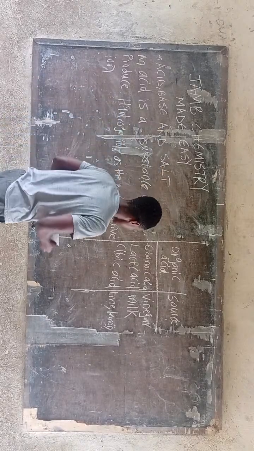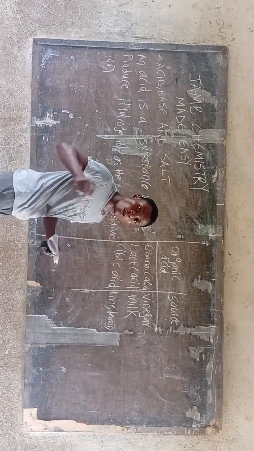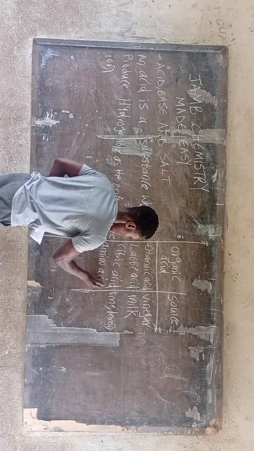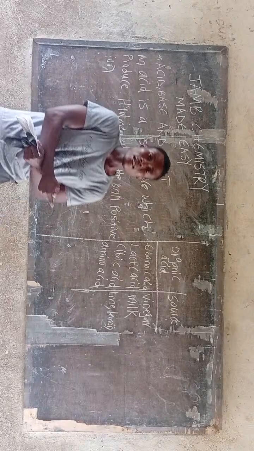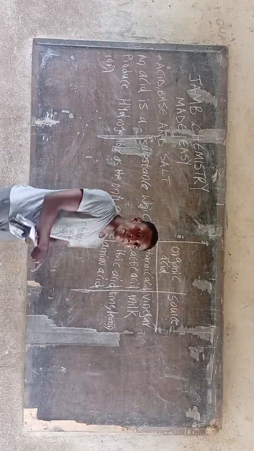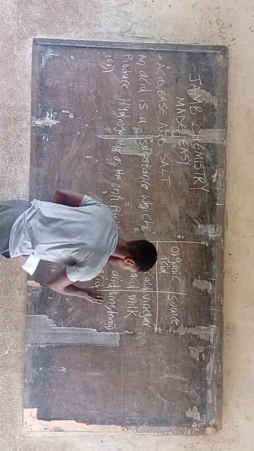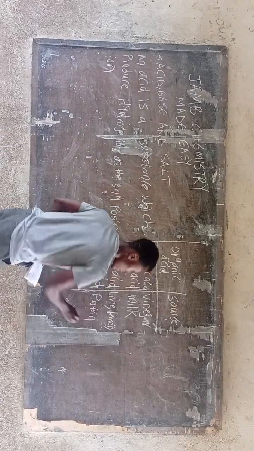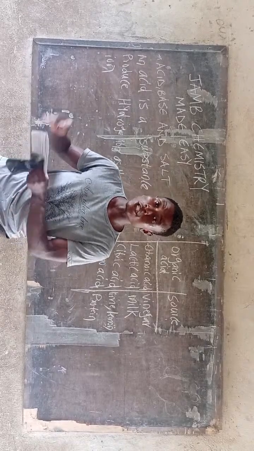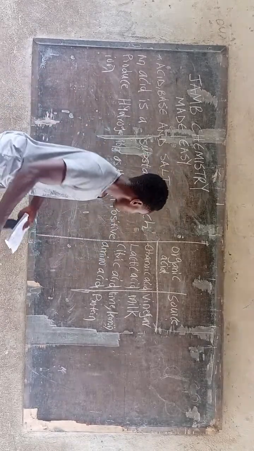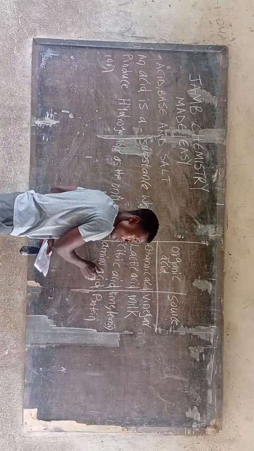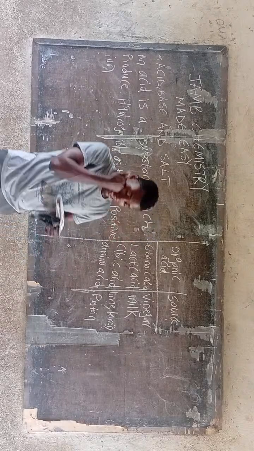So the next organic acid is the amino acid. The amino acid is the end product of protein. So the amino acid is simply gotten from protein. The beans you eat, the meat you eat, being broken down, being denaturized from their original states, this is the end product, amino acid. So amino acid is gotten from protein.